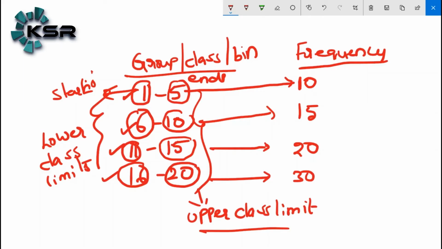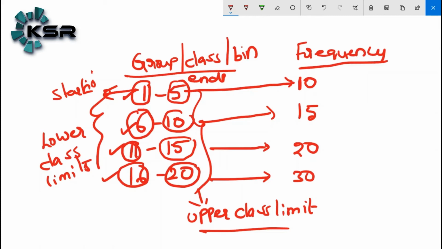1, 6, 11, 16 are called the start of the groups, also called the lower class limits. 5, 10, 15, 20 are called the end of the groups, also called the upper class limits.